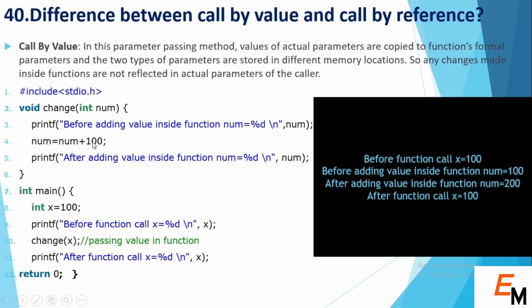After that the number value will change to 200, as you can see on the output screen, and it will print 200. After that we go back to our main function and check the x value, and it will print 100. It means the value of x is not changed by the parameter.